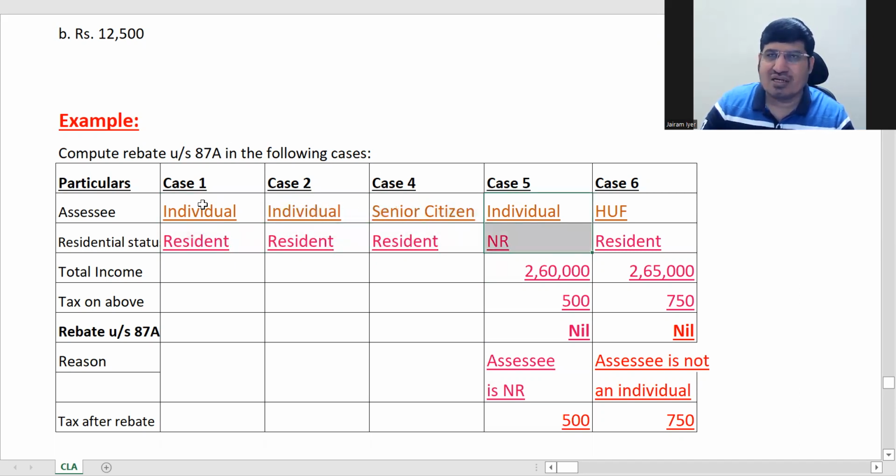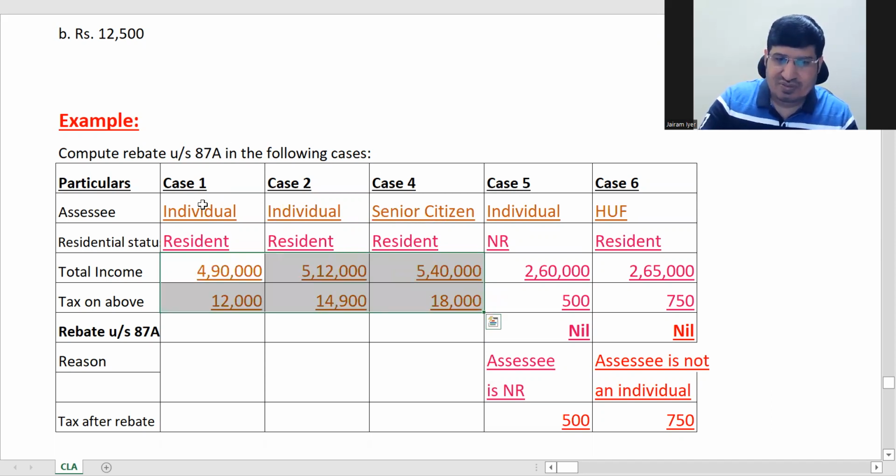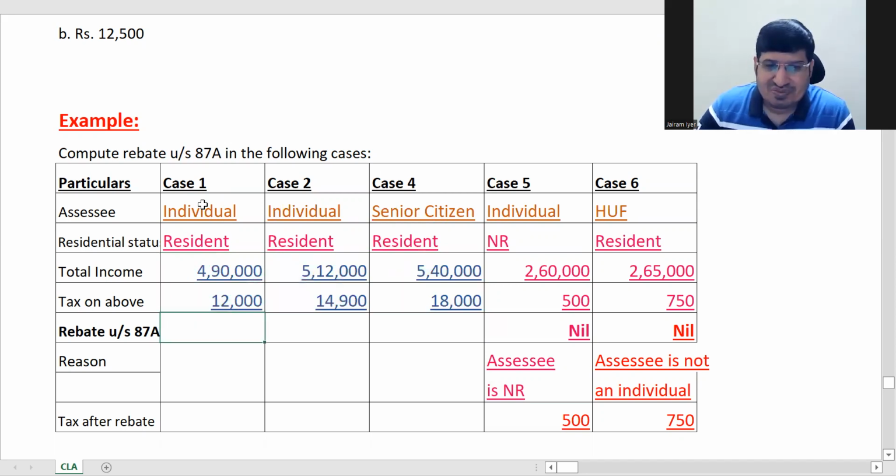First 2 will not get rebate. Now let's see what is the total income here and tax on total income here. Leave total income, tax is already given. These are the tax values. If you want, you can calculate it as well.